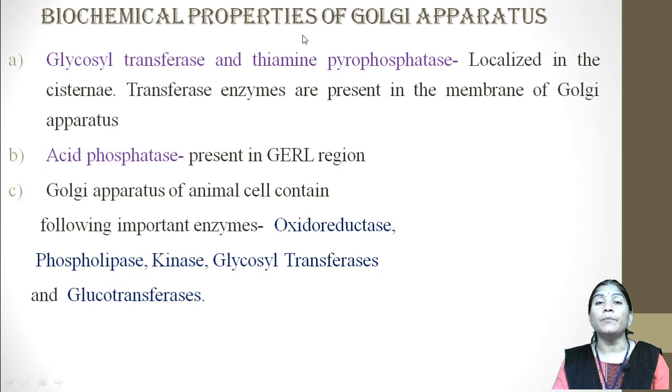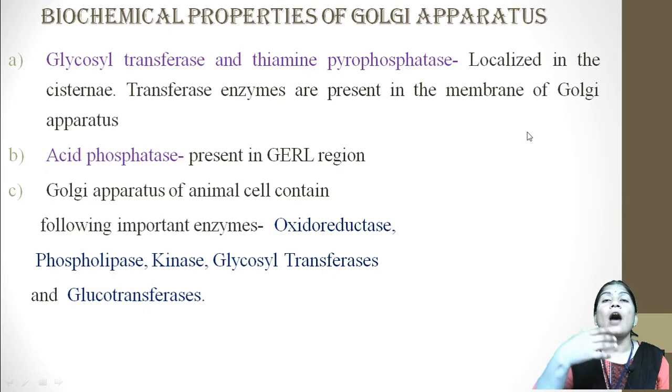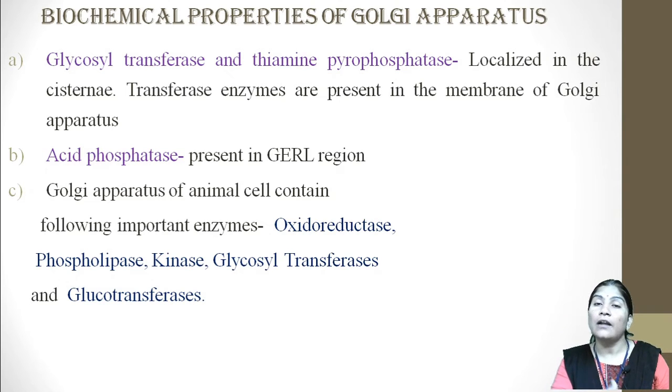When we learn about the biological properties of Golgi apparatus, we know that it has the glycosyl transferase and the thymine pyrophosphatase enzymes, which are localized in the cisternae.